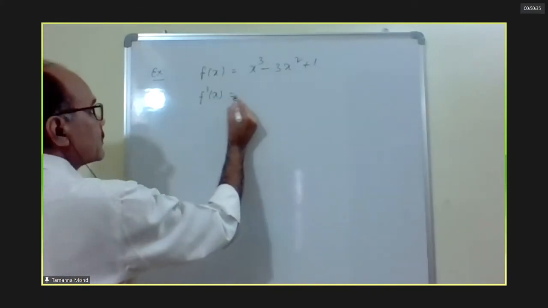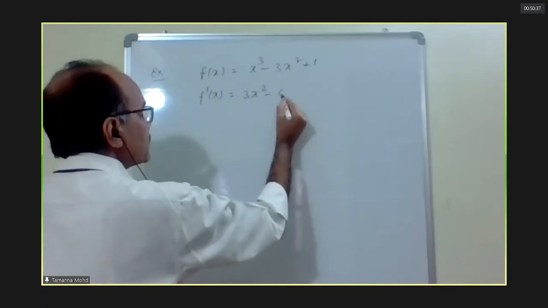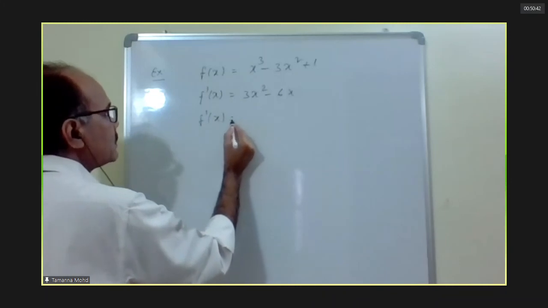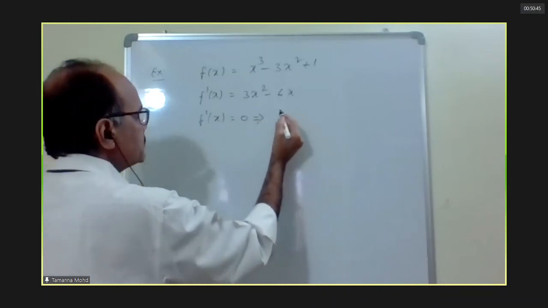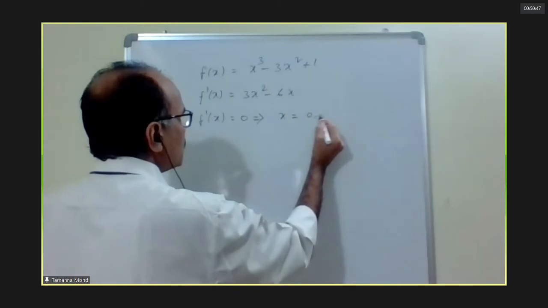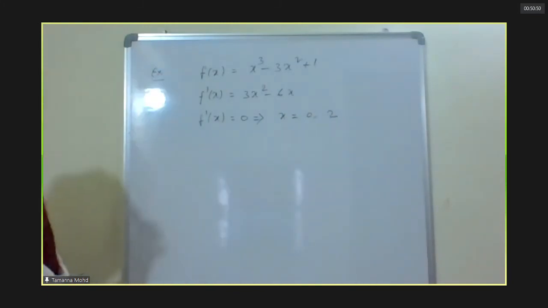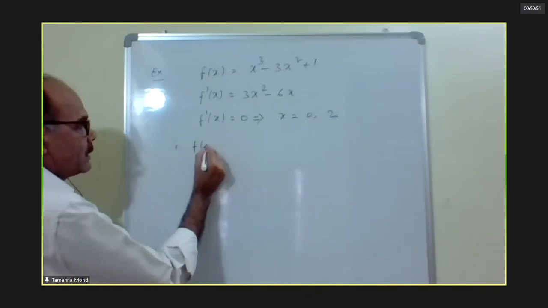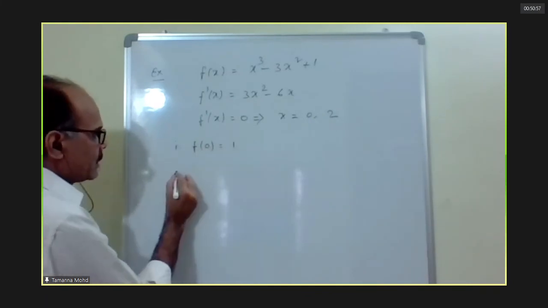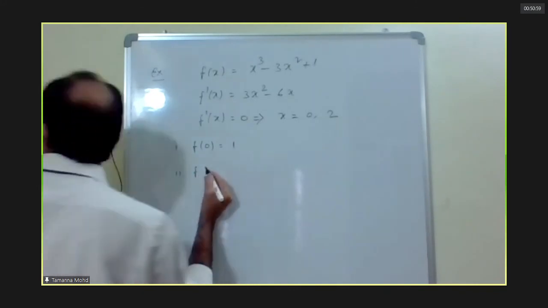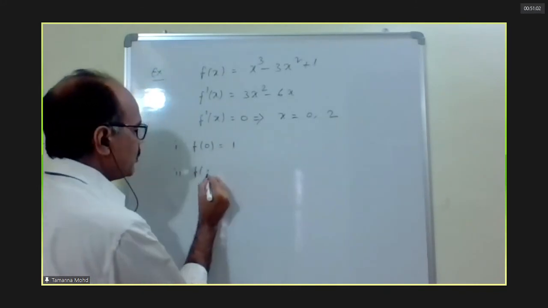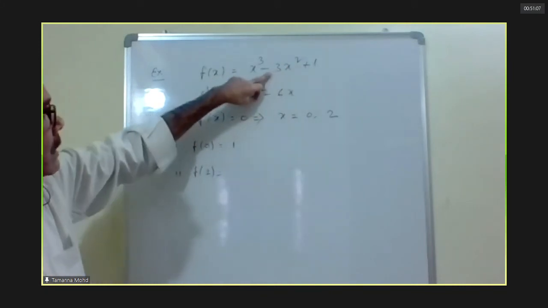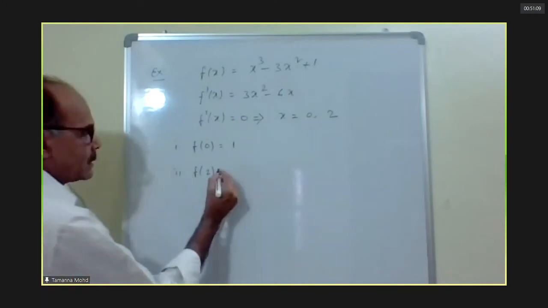What is f dash x? 3x square minus 6x. f dash x equal to 0 gives us 0 and 2. Now we will find the values. Number 1: f0 is 1. Number 2: f2 is 8 minus 12 plus 1, which is minus 3.